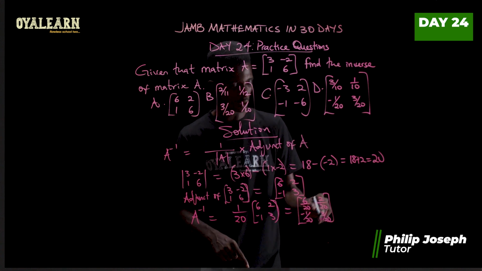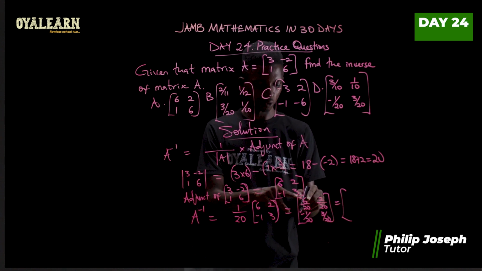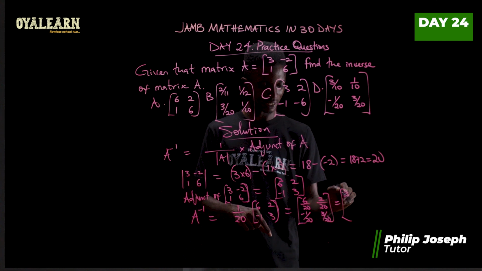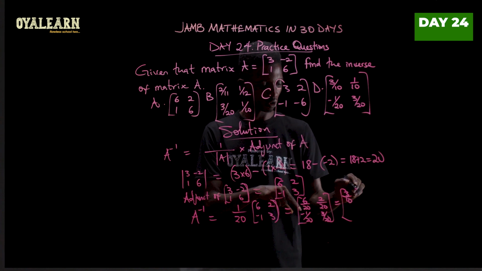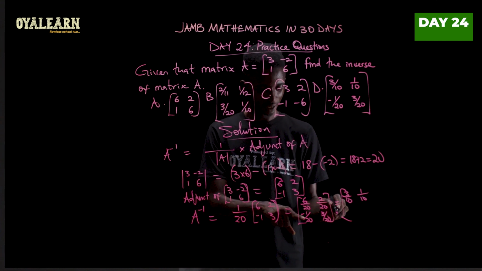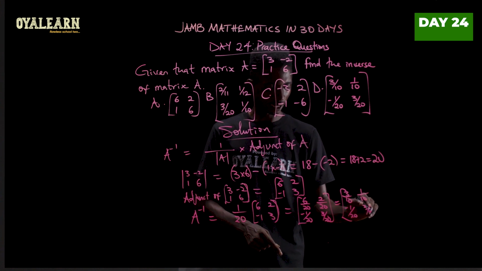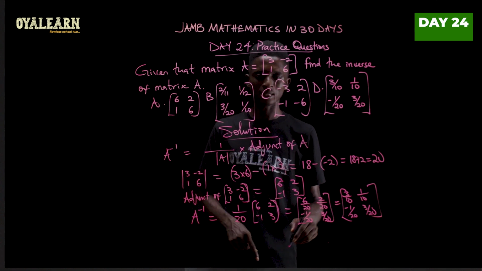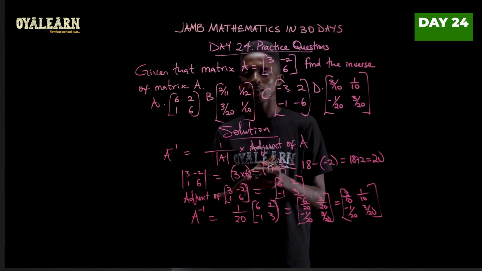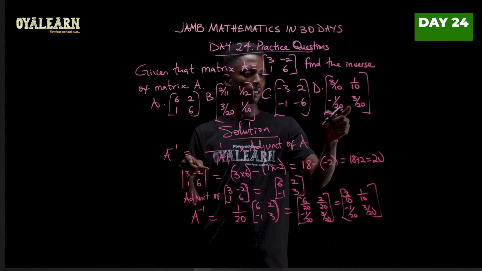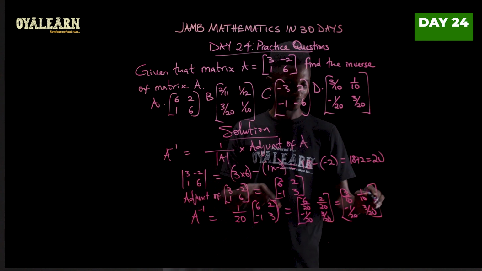Now we can break these ones down, and then we would have 2 goes here, so that's 3 over 10. 2 goes here, so we have 1 over 10. Nothing goes here, so minus 1 over 20, and then 3 over 20. So this will be our answer. So comparing it with the options we have, yeah, that is option D.